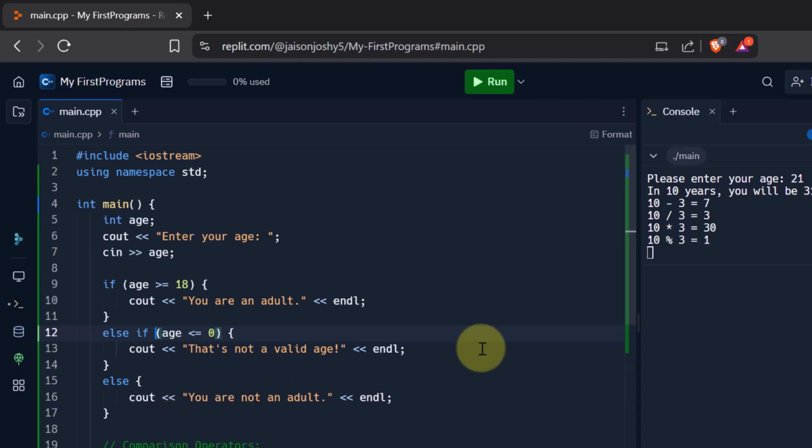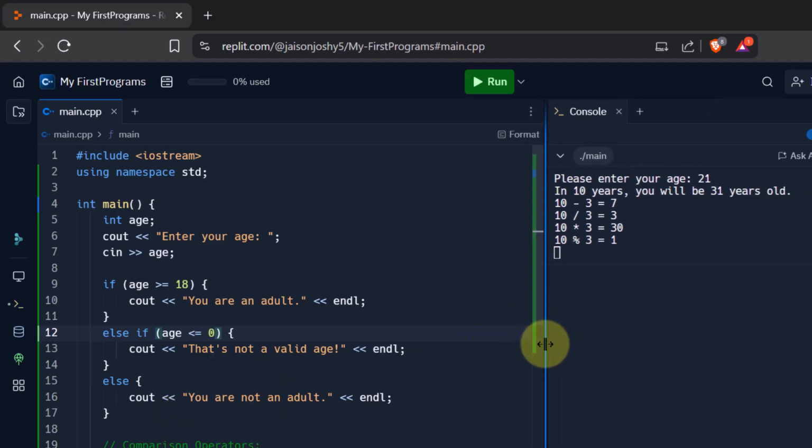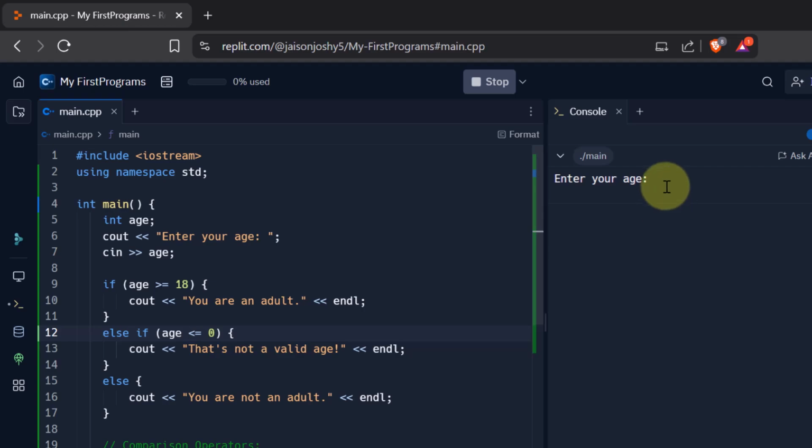Let us run this and see if it is working as expected, and we will make it clearer. Let me run the program again. This was from the old program that we had. Okay, it says enter your age. Let me enter my age as 19 and I press enter, and it says you are an adult. So what happened here? Enter your age came from this cout, and I supplied my age as 19. So cin took my age and put it in this age variable. Now it came to the conditional logic and it checked if my age is greater than or equal to 18. Was it? Yes, because I entered 19. This condition is true. So because this condition was true, this statement got printed and it did not come to the else if or the else part.